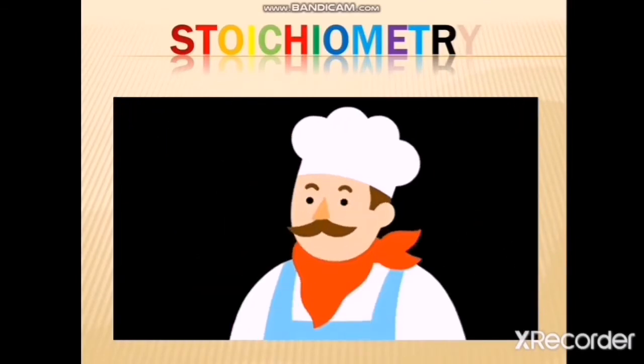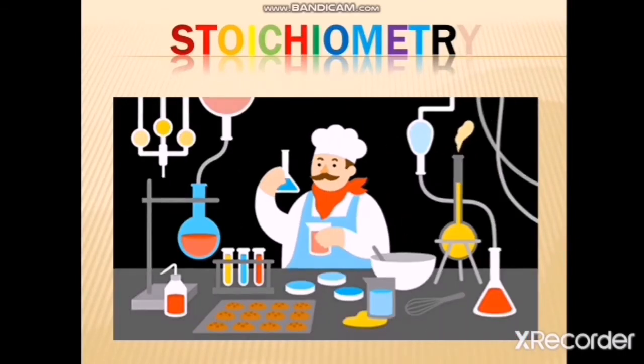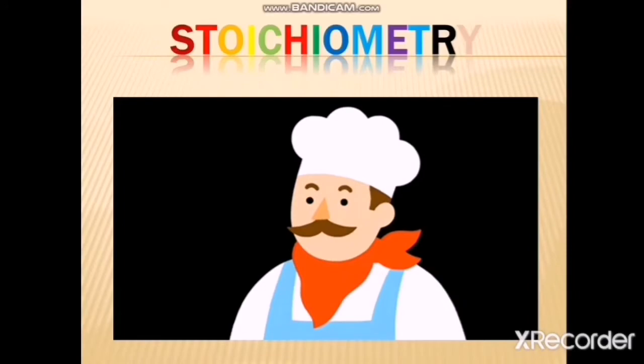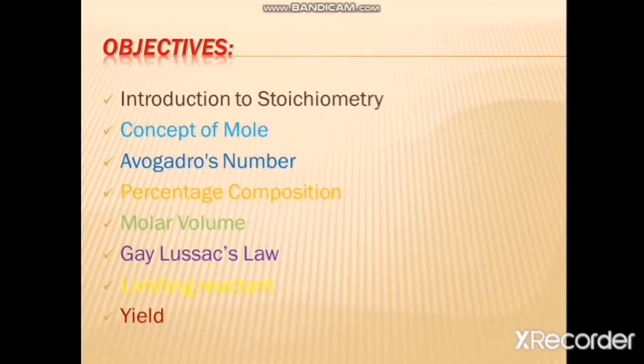Before going to the brief introduction of stoichiometry, we will discuss the basic concepts or basic objectives of this chapter, which you have to go through. These concepts are: number one, introduction to stoichiometry, in which we will discuss what is stoichiometry and what are stoichiometric calculations.